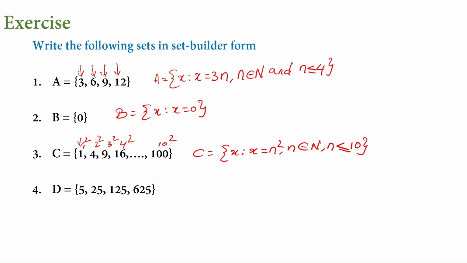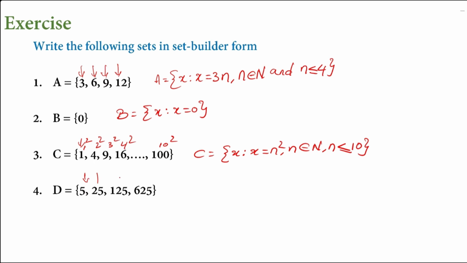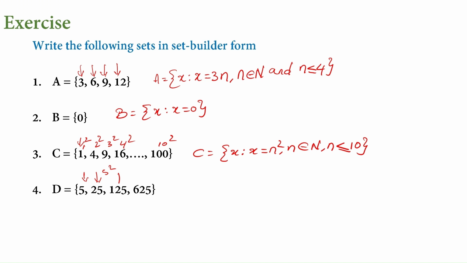Coming to the next question. Here if we observe the elements, it's 5, and this is 5 into 5, that is 5 square. The next element is 5 cube. The last one is 5 power 4.